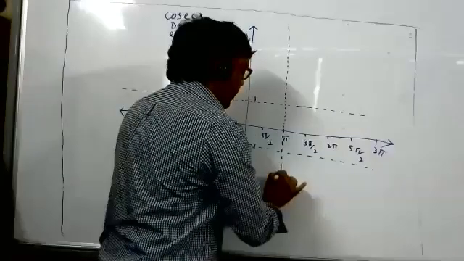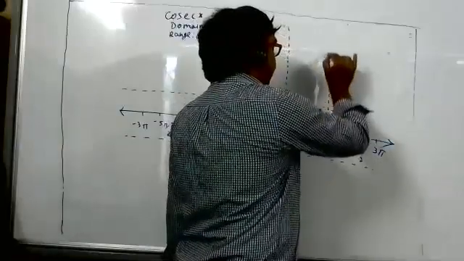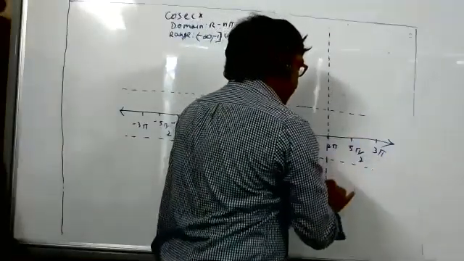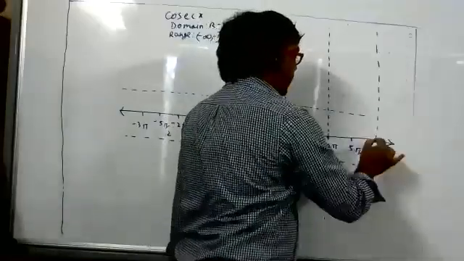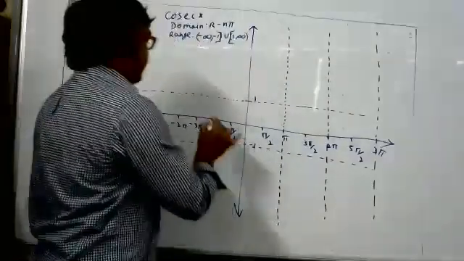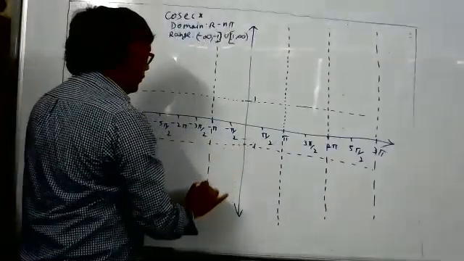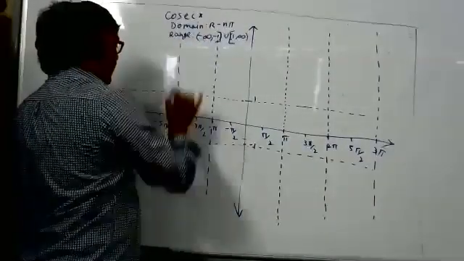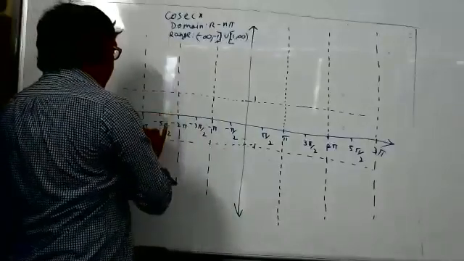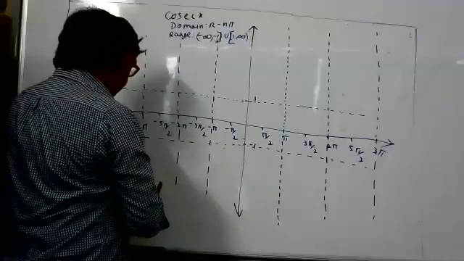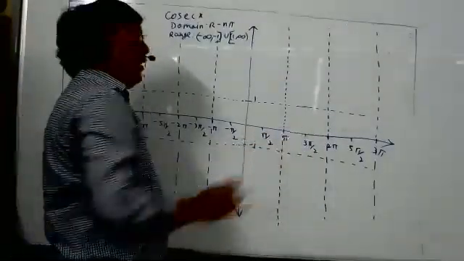At pi, you should draw a straight line. At 2 pi also you should draw a straight line. And 0 also. 0 means the y-axis is already there, so no need to draw. So these are asymptotes. At minus pi also you should draw, at minus 2 pi and minus 3 pi. How the shape of the graph will come, you can only find when you substitute different values of x. But here it is not possible to substitute so many values of x.